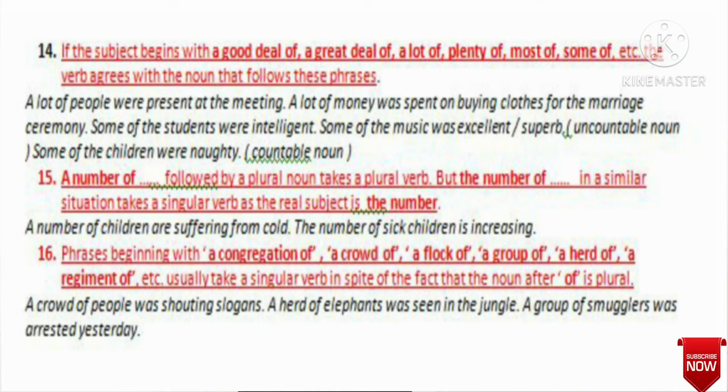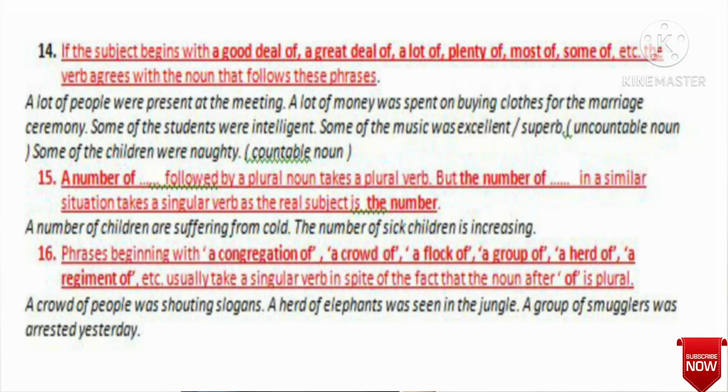That means a number of followed by a plural noun takes a plural verb, but the number of in a similar situation takes a singular verb as the real subject is the number. So you must remember, where there is the number, you will use a singular verb, and where there is a number of, you will use a plural verb.